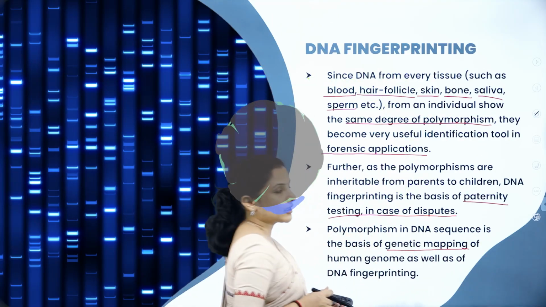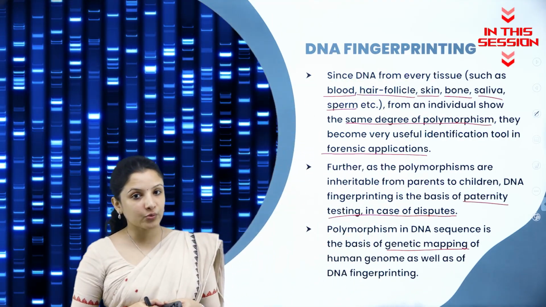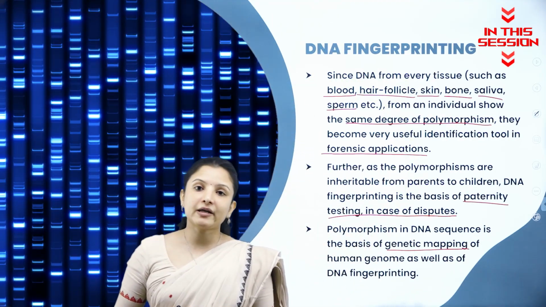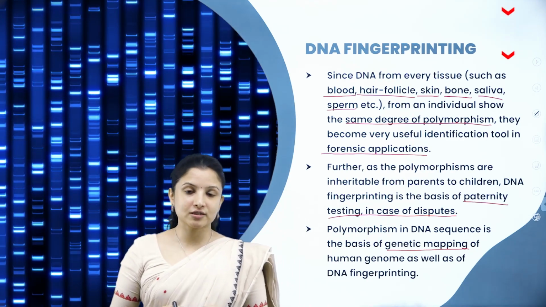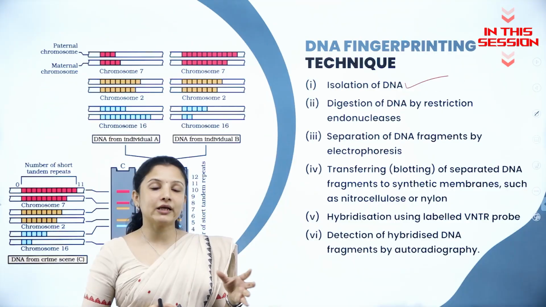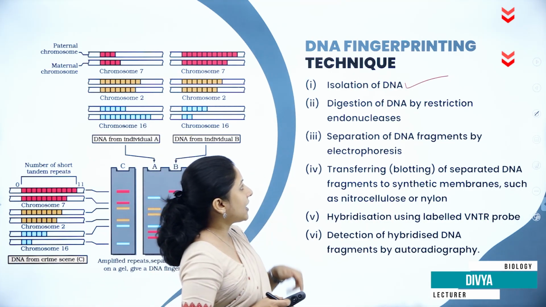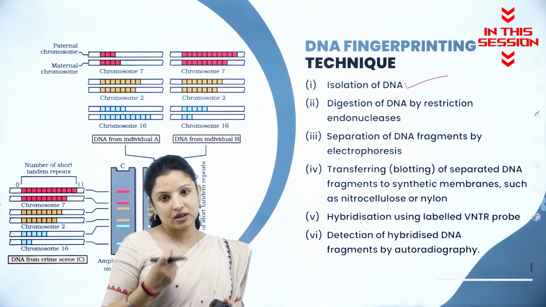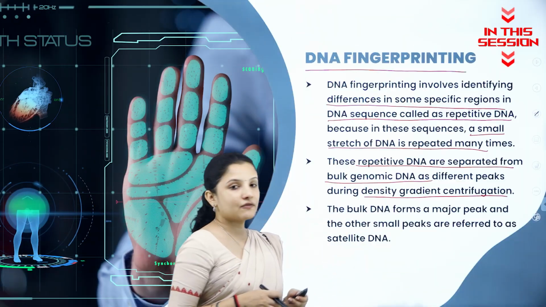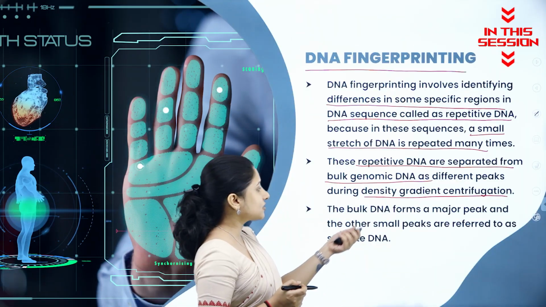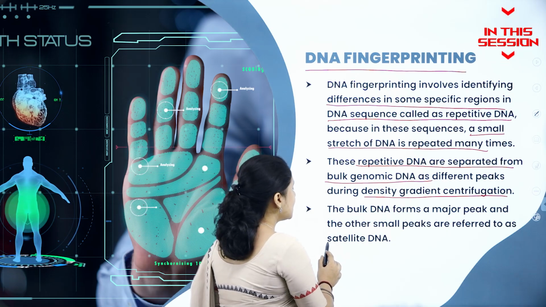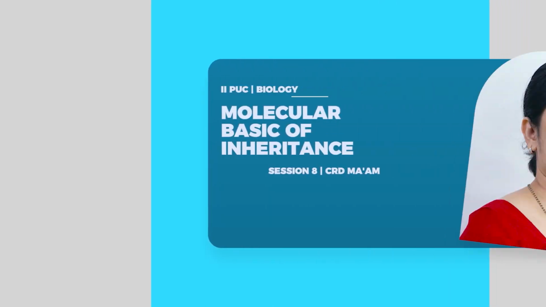So what is this genetic mapping? Genetic mapping is very important to find out various genetic disorders in human beings. Only the repetitive DNAs can be isolated from it. So for that, what they do is they digest the DNA, and the bulk DNA, which forms a major peak, and other small peaks, are referred to as the satellite DNAs.